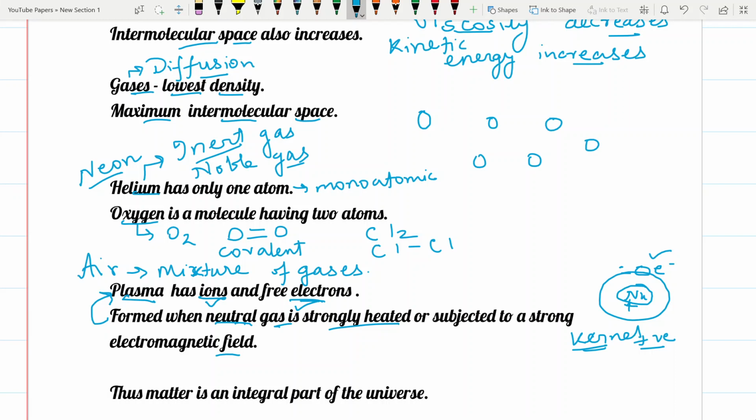With this we can conclude that everything which we see around us, which we feel, even we ourselves, everything is made up, in some form or the other, of the ultimate particle which we call atoms, which again combine to form molecules, and also atoms can form ions. Thus we can conclude that matter is an integral part of our universe.